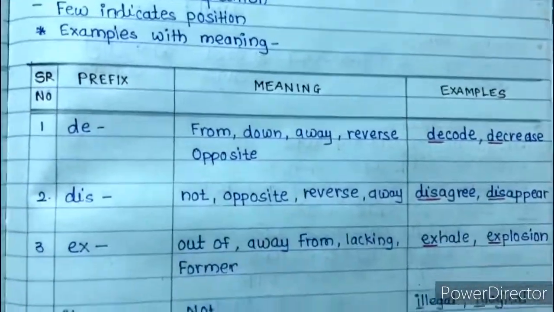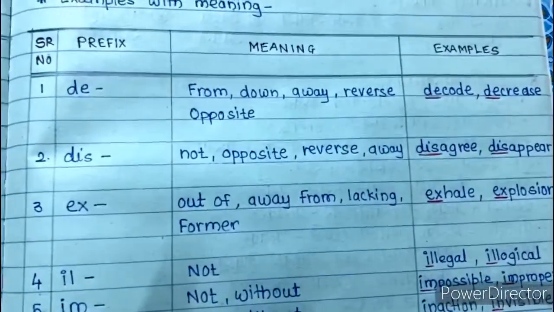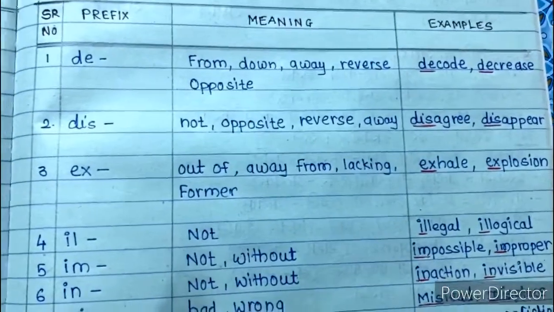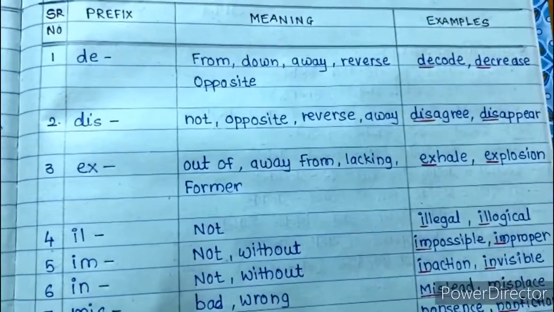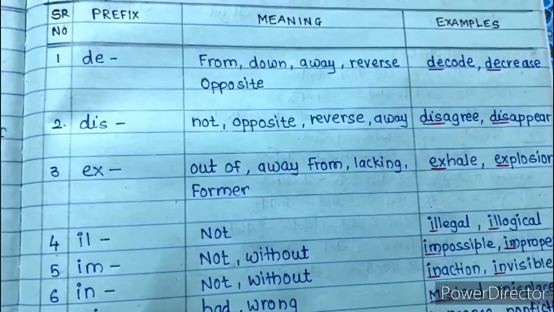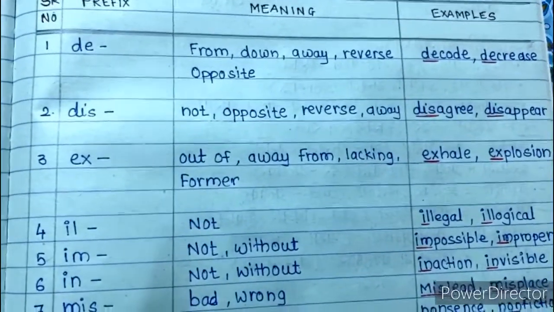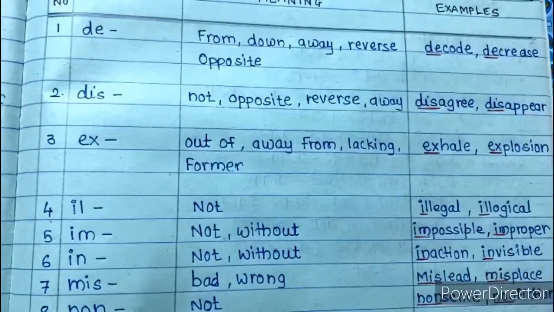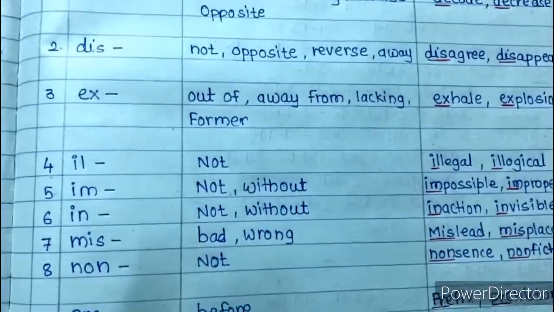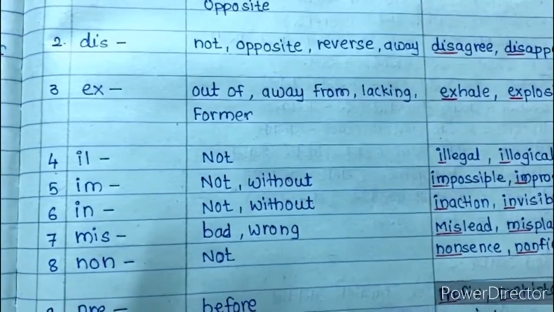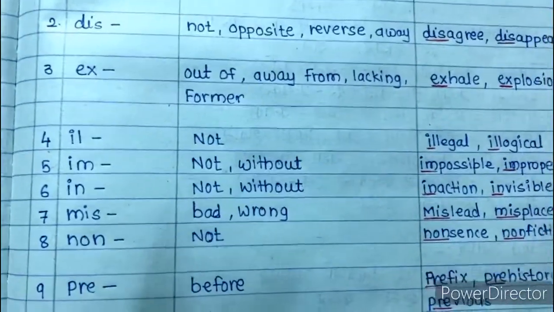So let's see. I have made a table here with prefix, meaning and examples. First one is DE, meaning from, down, away, reverse or opposite. Examples are decode or decrease. Next one is DIS, meaning not, opposite, reverse or away.